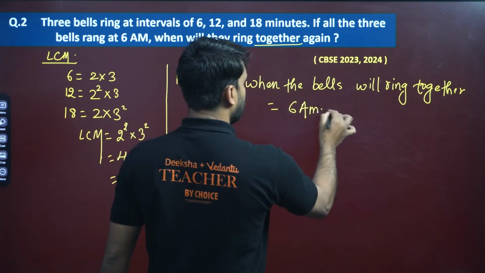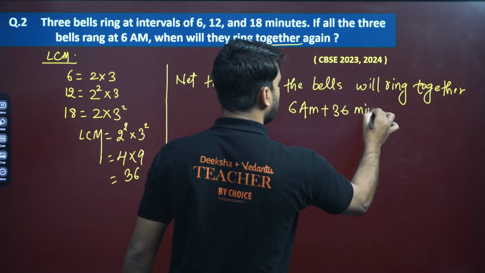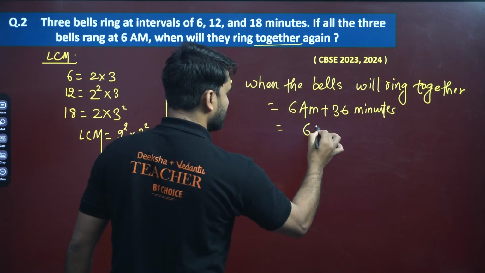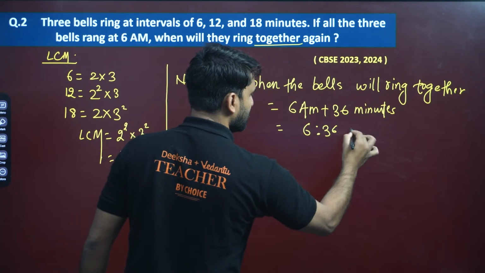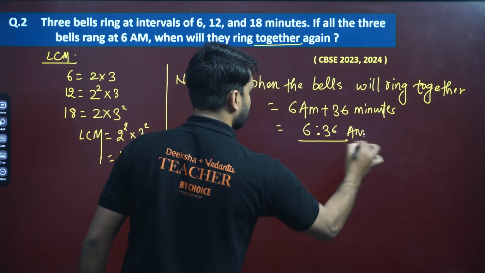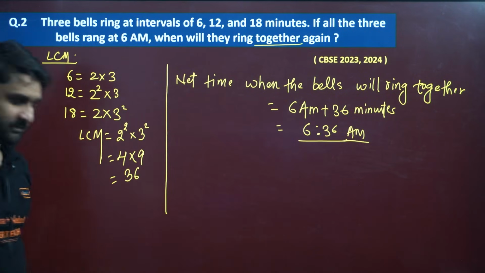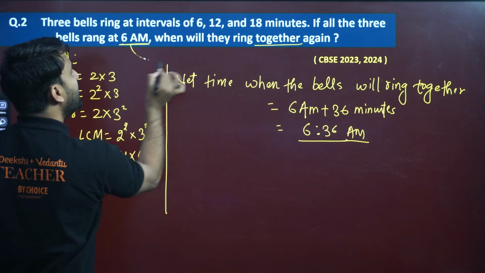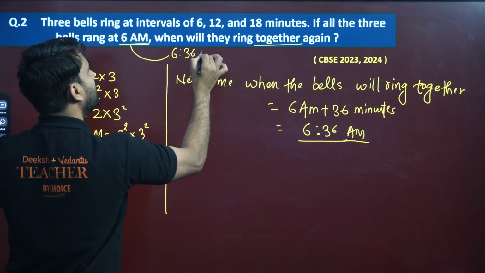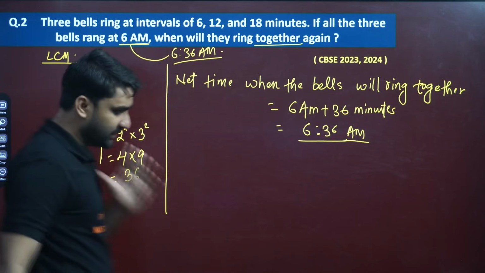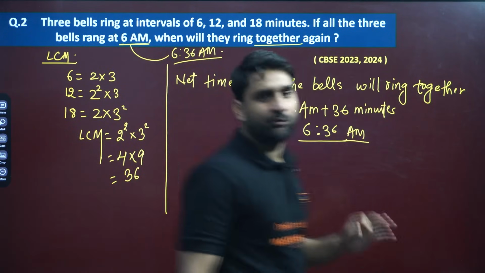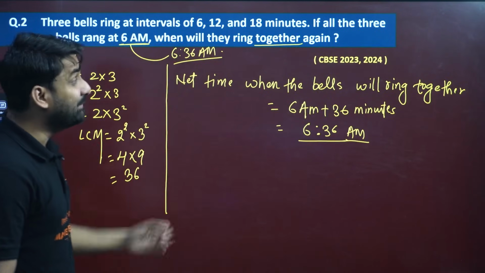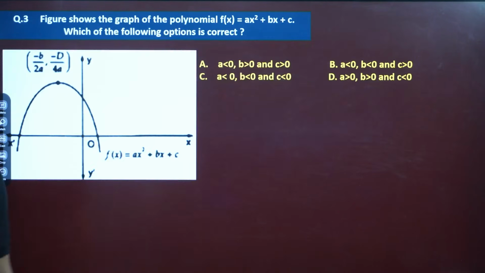6 a.m. plus 36 minutes, because all these times are in minutes, so the answer will be in minutes also. So the result will be 6:36. This is the answer, 6:36 a.m. If all the 3 bells rang together at 6 a.m., then the next time at 6:36 a.m., all the bells will be ringing together. This is the answer. So by LCM we can get the result. And look, in 2023 and 2024, this question has already appeared in the board exam. Okay, moving to the next question.